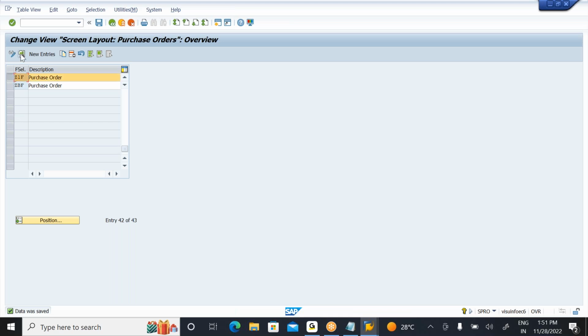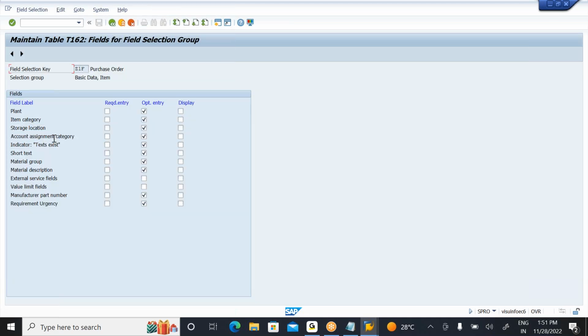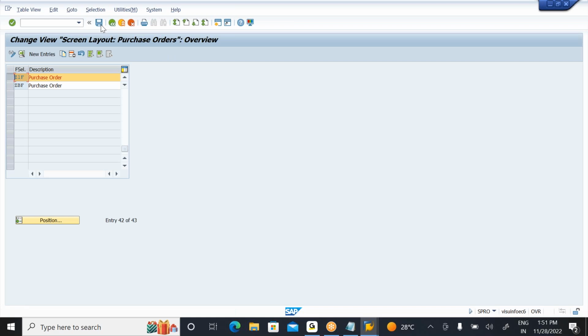In this field selection key, go to details. In Z1F here, if you go to basic data item, see the store location field is optional. The store location field, what I'm doing here, I make it required entry. Now come back, and you need to click on save. That I saved.